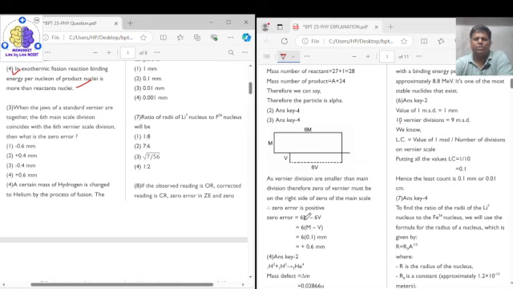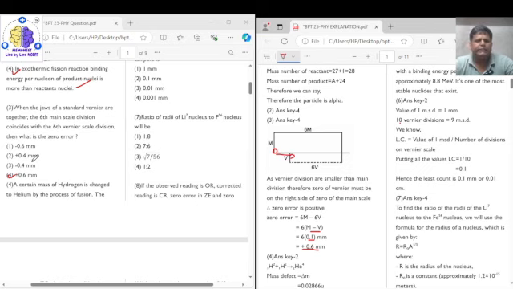Now, if this is so, the zero error will be 6 main scale minus 6 vernier scale. Main scale minus vernier scale reading is nothing but the least count, which is equal to 0.1. So the zero error becomes 6 into 0.1, which is 0.6 millimeters. So the correct answer will be option number 4. And why positive? Because it is inside the zero of the main scale. So the correct answer for question number 3 is option 4.